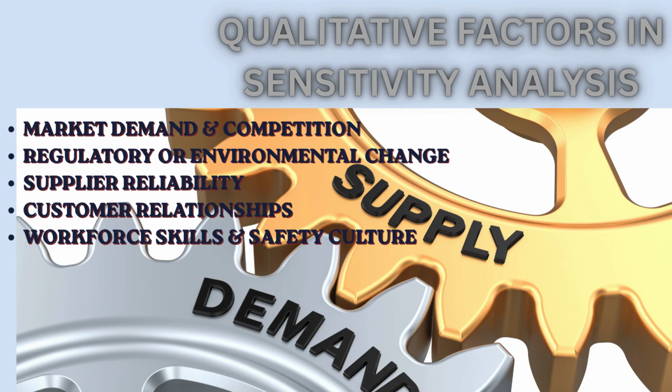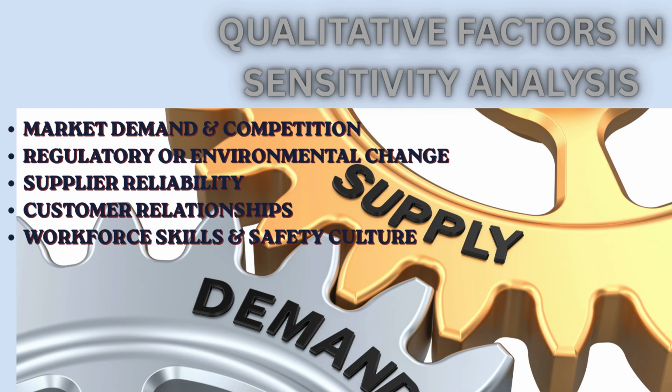Supplier reliability is another important factor. If suppliers are inconsistent or prone to shortages, it can affect equipment availability, maintenance schedules, and overall project continuity. Workforce skill and safety culture also matter because they directly impact operational efficiency, training needs, and the likelihood of disruptions or accidents. Finally, strong customer relationships support repeat business and long-term stability, while weak relationships can create uncertainty in future demand. Together, these qualitative elements help us understand the broader context surrounding a project.